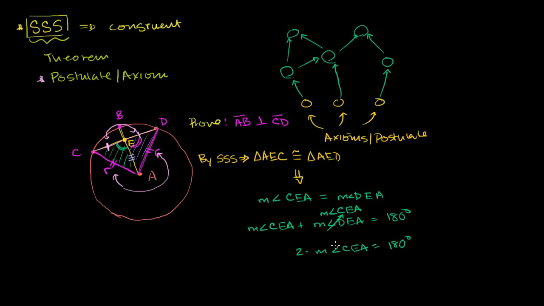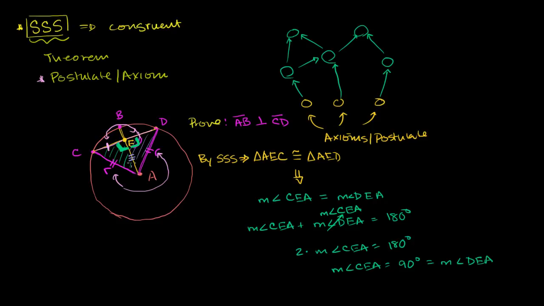Dividing both sides by 2, the measure of angle CEA is equal to 90 degrees, which is the same as the measure of angle DEA, because they're equivalent. So we know that this angle right over here is 90 degrees, and I can mark it with that little box. And this angle right over here is 90 degrees.